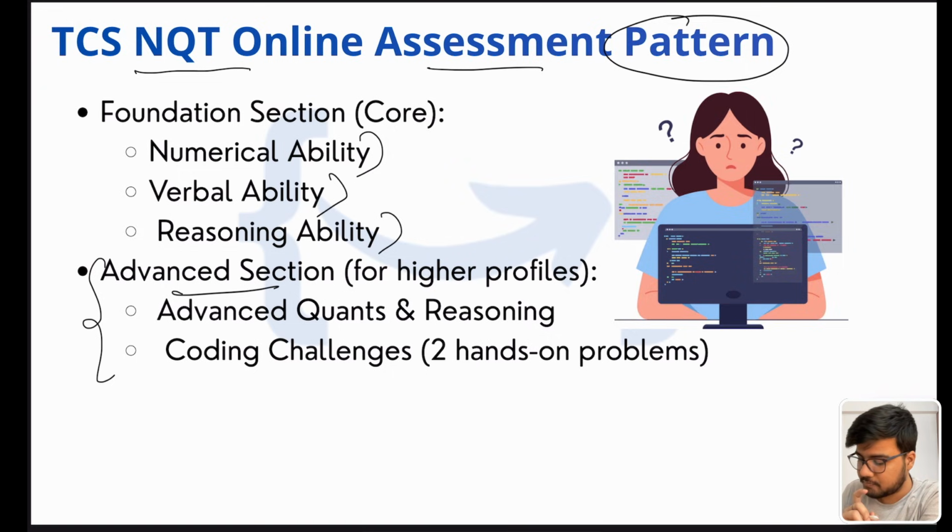Why? Because there is no Ninja profile, as we have already discussed, right? This time you need to solve advanced quants and reasoning to get the Digital or Prime profile, which is kind of a rule every time, right? You need to secure at least something, or you need to pass the cutoff of the advanced quants and reasoning section, and the coding section as well, to get the Digital and Prime profile.